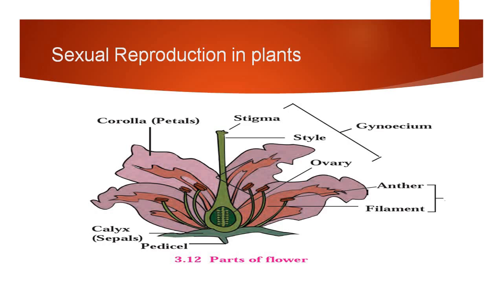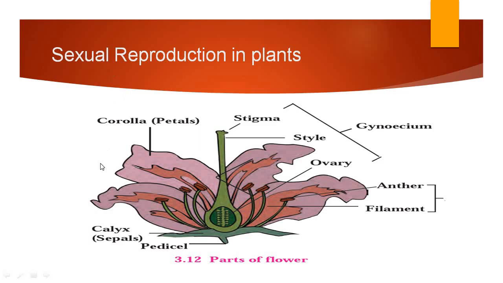Now out of that, some floral whorls are essential. What are essential whorls? Essential means they are very important. Such important whorls are two, gynoecium and androecium. So gynoecium and androecium are the essential whorls of the flower, while the non-essential or accessory whorls of the flower are calyx and corolla. Calyx and corolla do not have an important role in reproduction. That is why they are non-essential whorls.